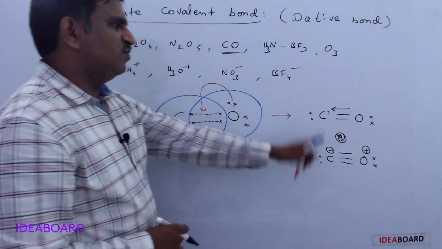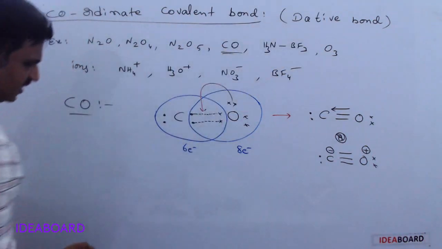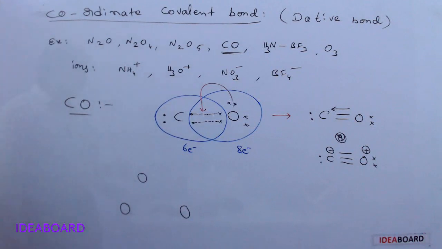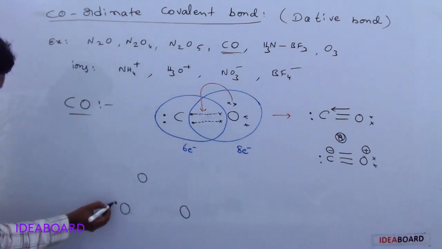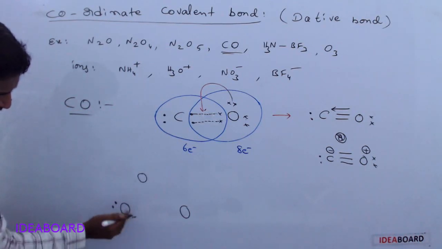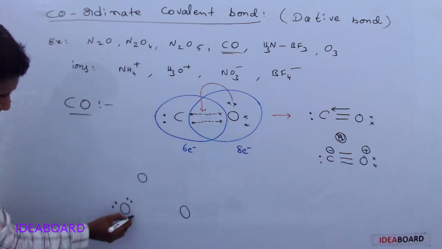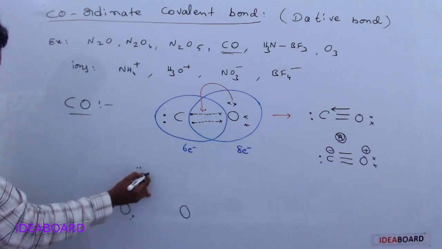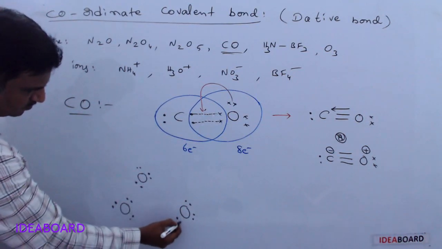Okay, so this is CO molecule dative bond formation. And if the ozone molecule is taken, ozone means these are the 3 oxygen atoms. I am writing the electrons present on the ozone. Each oxygen has 6 electrons. These are the 6 electrons present at this oxygen atom, 6 electrons on this oxygen atom, and 6 electrons on this oxygen atom.